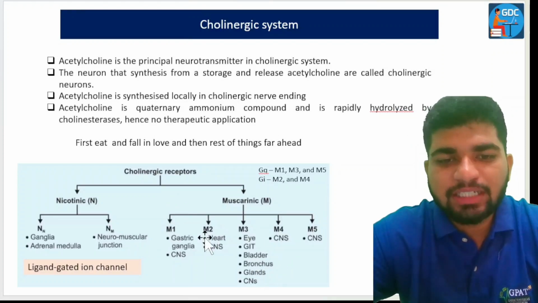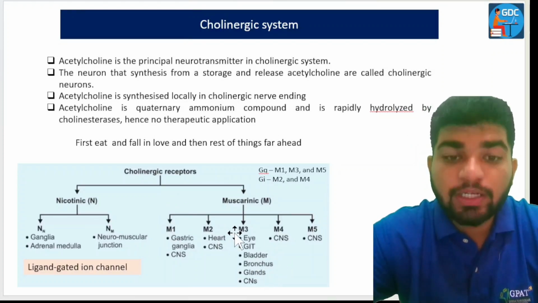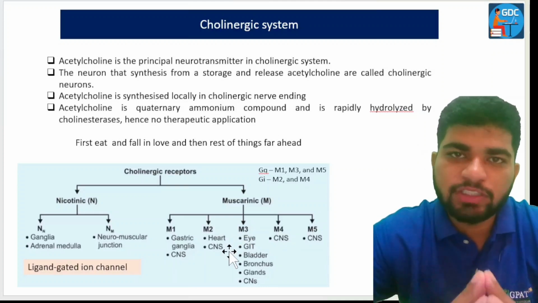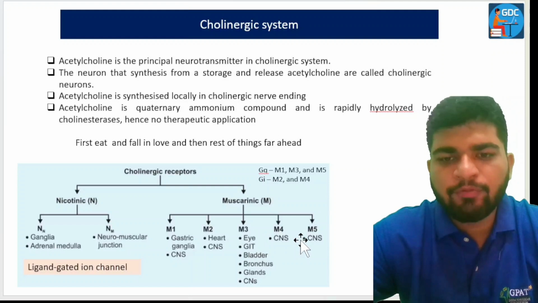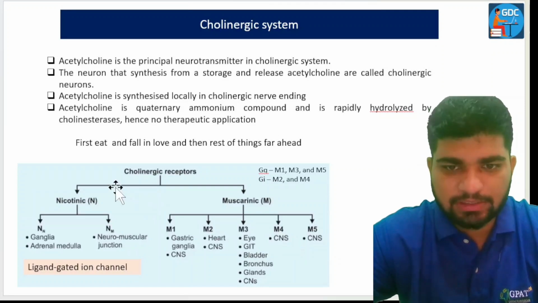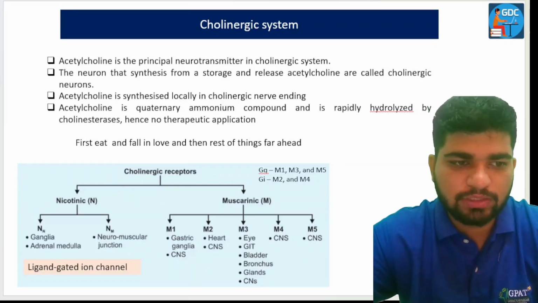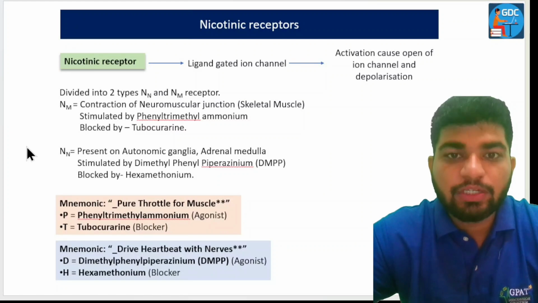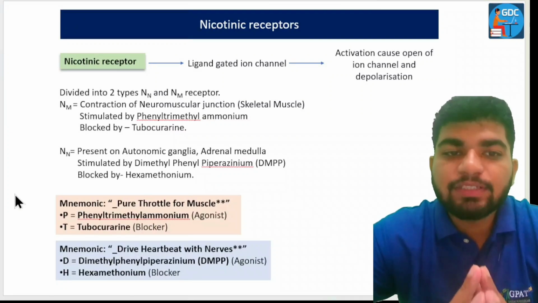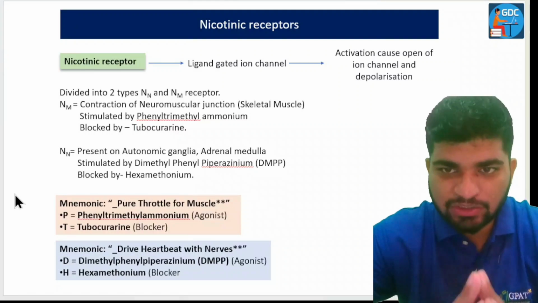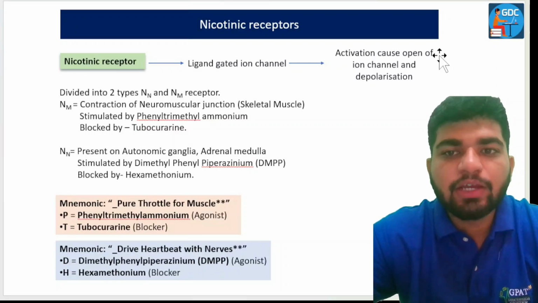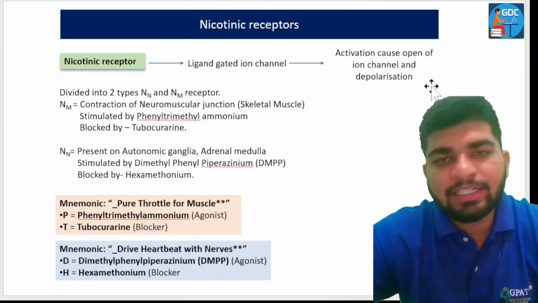So these three major receptors should be learned by you because most of the pharmacological actions involve only these three receptors. M4 and M5 will be only the CNS ones. Okay. Let's move towards the next slide. So nicotinic receptors. What are the nicotinic receptors? As we have told you, nicotinic receptors are ligand-gated ion channels. Activation causes opening of the ion channel and depolarization.